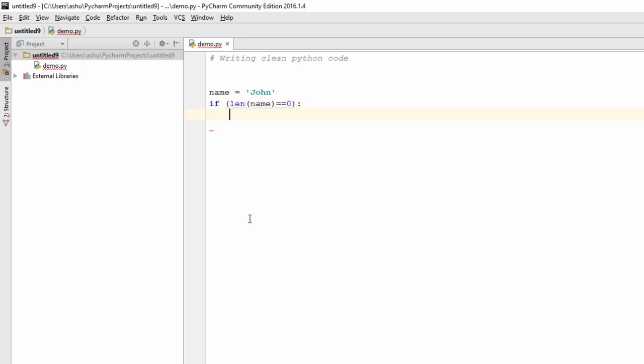And if the length is found equal to 0, then what you could do is print out a value, like let's say, no name found. And actually, if you have a look over here, it says redundant parentheses found. So this is also not a good practice, to have redundant parentheses. And also you have to specify white spaces around the operator.